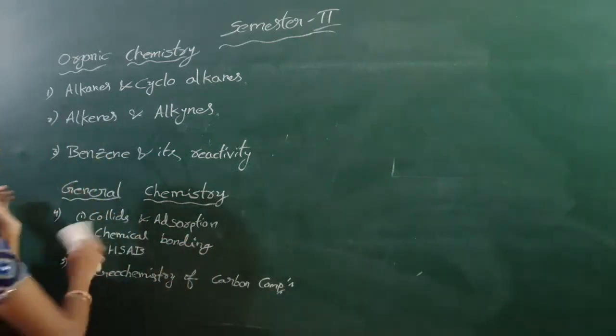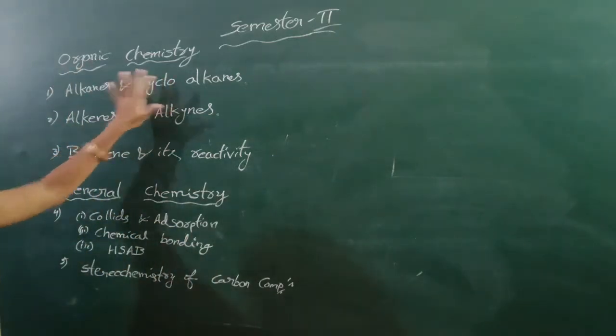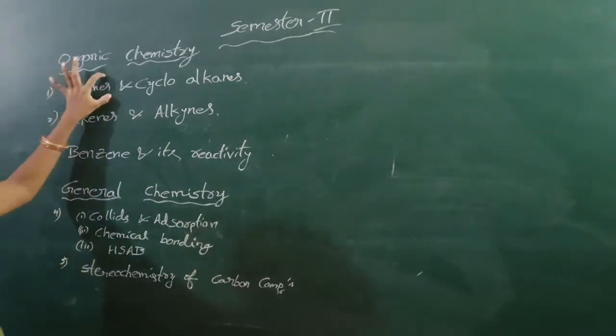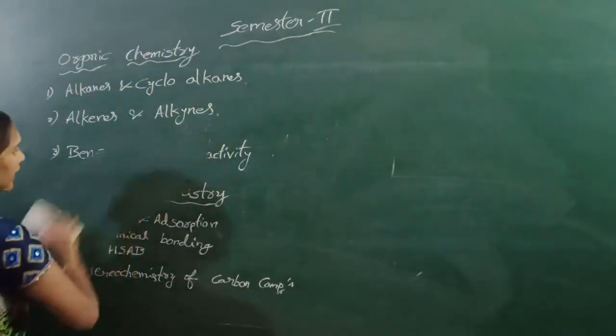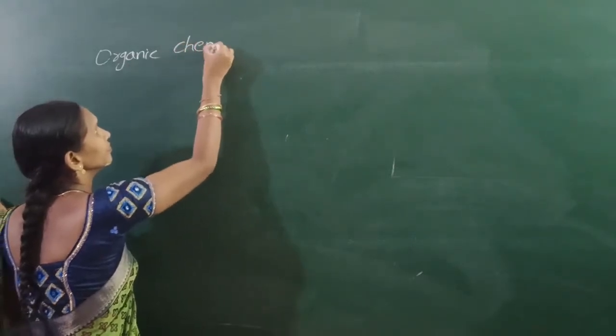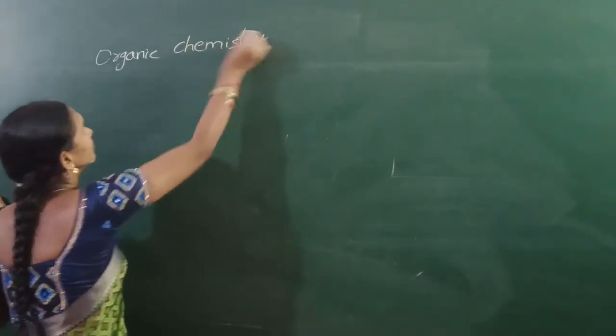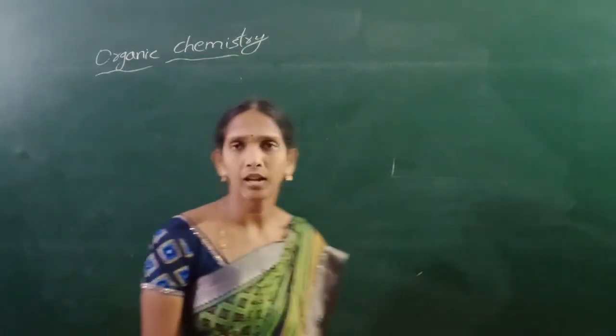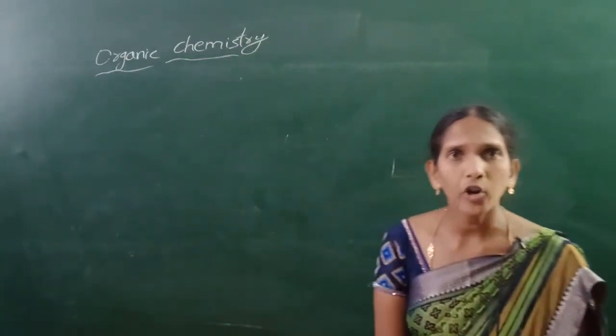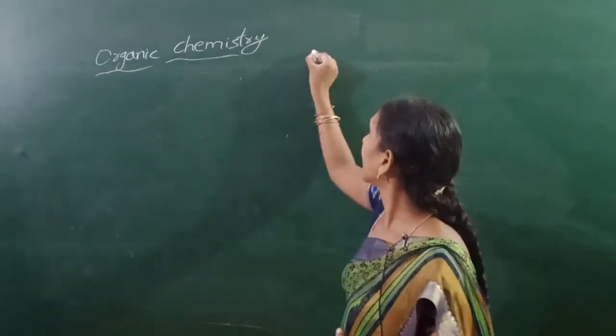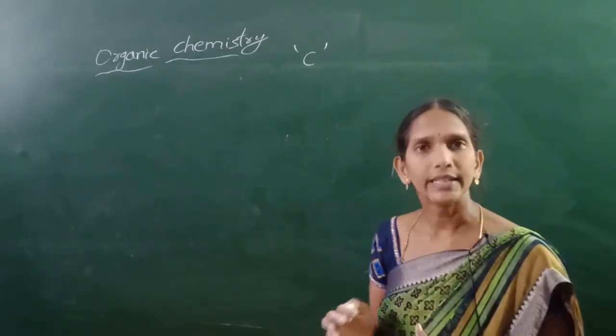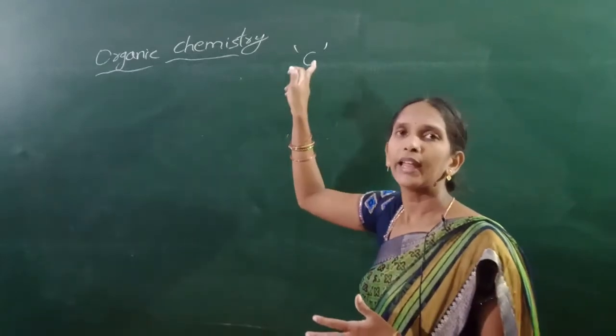Now we can discuss organic chemistry. The first unit is alkanes and cycloalkanes. First, what is organic chemistry? Organic chemistry means the compounds which contain carbon atoms.